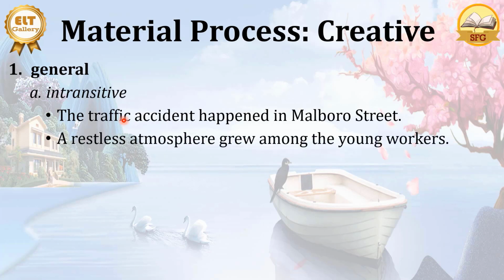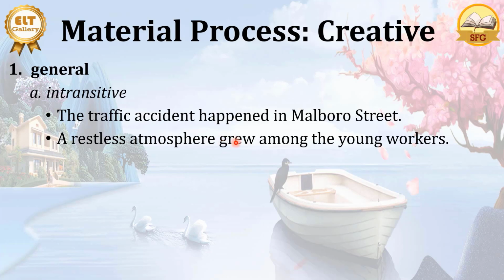A restless atmosphere grew among the young workers. So here, the atmosphere grew among the young workers. This is also intransitive because we don't have the object which becomes the complement of grew. Here, this is intransitive. It's general because happen here, you can have the accident happen or the robbery happen and also the teaching happen. This is general because happen can take several kinds of nominal group before it. The same case with grew here.